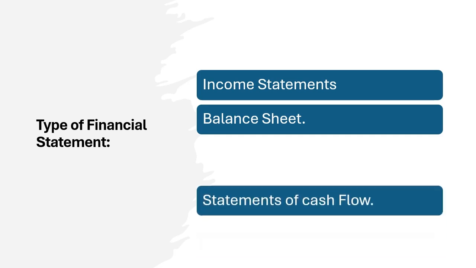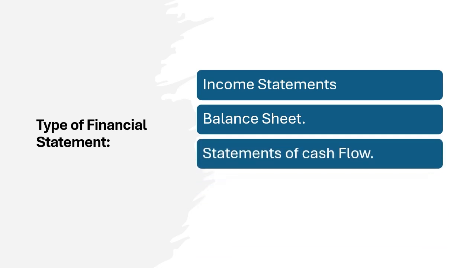Next is statement of cash flow. This statement tracks the flow of cash in and out of the business, focusing on operating, investing, and financing activities. This is important for understanding the facility's liquidity to cover short-term obligations. For example, a statement that's showing cash coming in from the facility management contracts and the cash used for capital expenditure like purchasing new HVAC system.